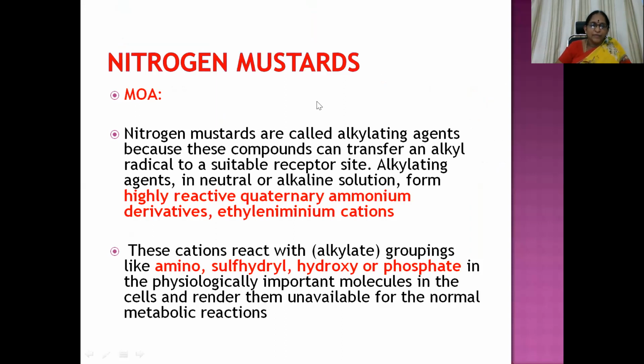Then the nitrogen mustards' mechanism of action: they're called alkylating agents. This is the theory description, because these compounds can transfer an alkyl radical to a susceptible receptor site. Alkylating agents in neutral or alkaline solution form highly reactive quaternary ammonium derivatives, that is ethylene iminium cations. These cations react with the alkylate groups, like amino, sulfhydryl, hydroxyl, or phosphate groups in the physiologically important molecules in the cells and render them unavailable for the normal metabolic reaction.